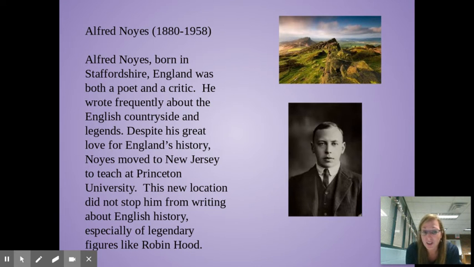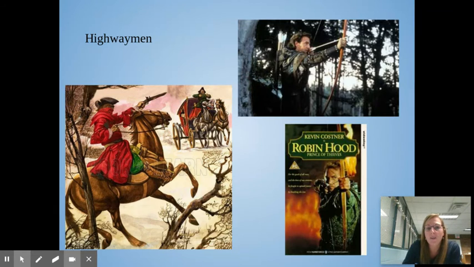And even though he was here and teaching at Princeton, he still kept writing about English history, and especially legendary figures like Robin Hood. Now, some people know who Robin Hood is, and some people don't. There's about 1 million different versions. But if you look right here, this is one of the movies that was made of Robin Hood. Robin Hood was well known for robbing the rich and giving to the poor. And he would kind of hide out, and as people would come down the path on their horses, he would rob them and take their money.